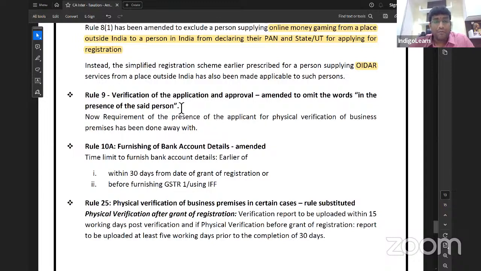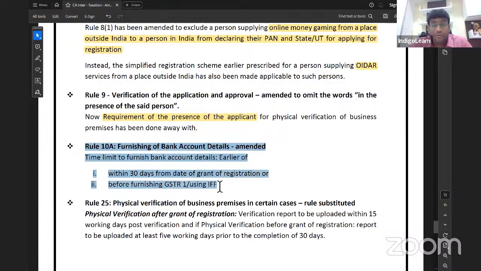Next. Verification of application and approval. Amended to omit the words in the presence of the said person. Whenever officer is coming for physical verification, it's not mandatory that the applicant should be physically present. Requirement of presence of the applicant for physical verification has been done away with. That means there is no requirement that physically the person must be present in case of physical verification of premises.